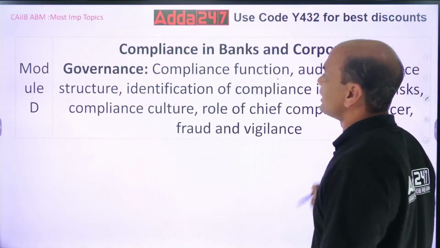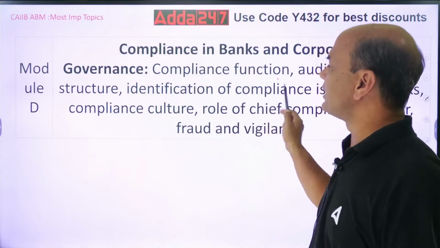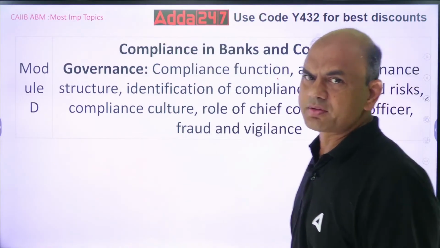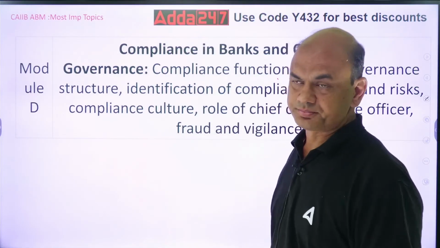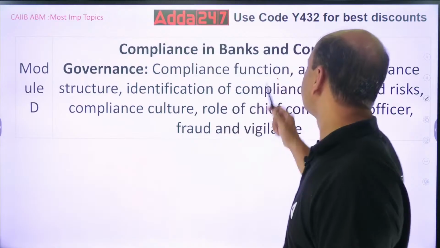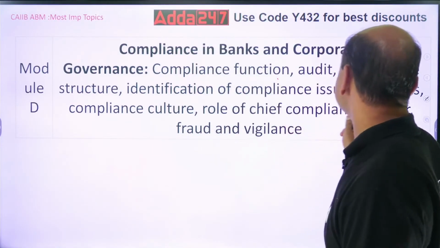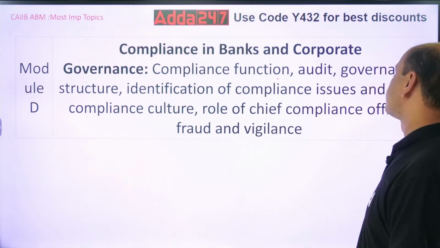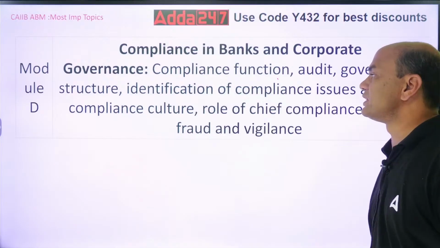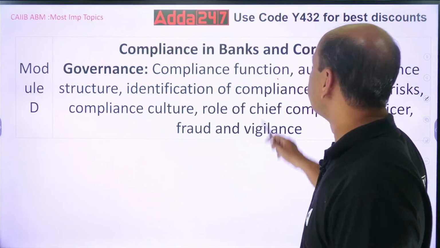D. Compliance. This is related to compliance in banking and corporate governance. Now everyone is focusing on corporate governance, pillar 3 of Basel. Compliance function, audit, governance structure, identification of compliance issues and risk, compliance culture, role of chief compliance officer, fraud and vigilance. Very important part.